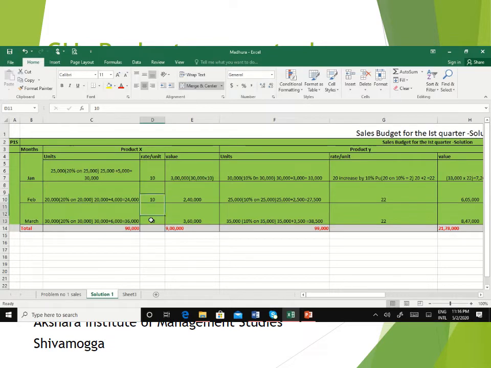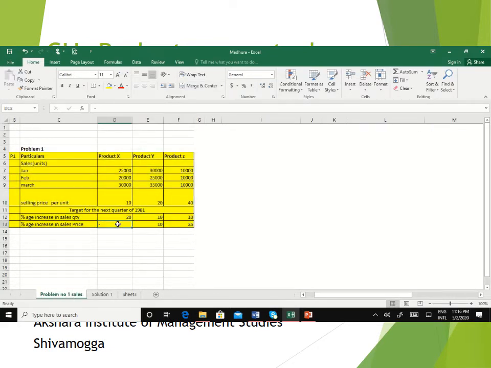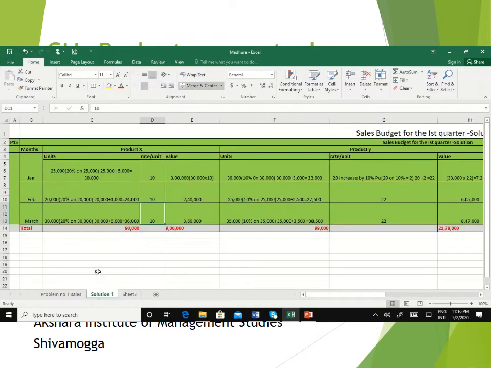Rate per unit is going to be the same for all the 3 months as there is no increase in selling price. Just have a look here. The selling price per unit for product X is 10 rupees and there is no increase for product X in any of the 3 months. So the 10 rupees continues for all the 3 months of product X.